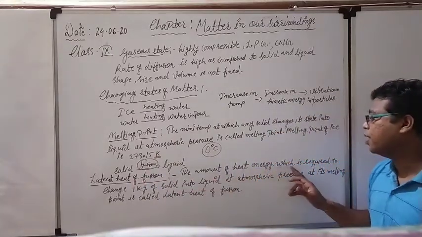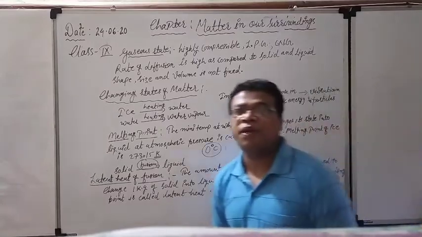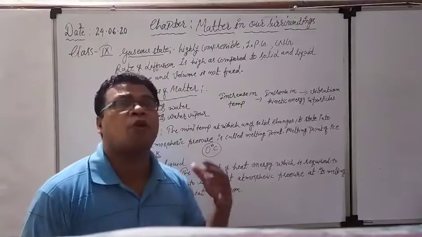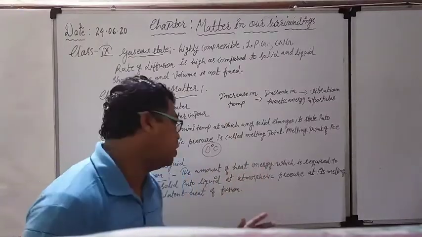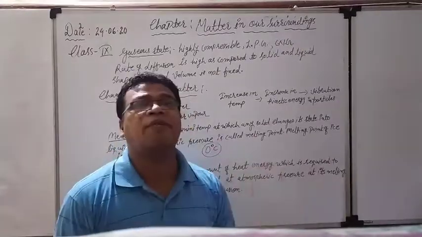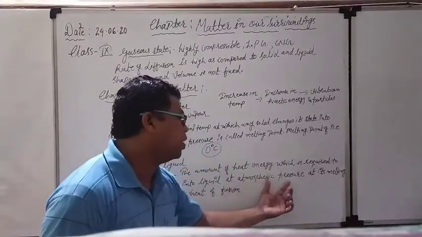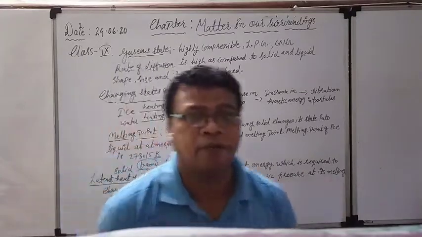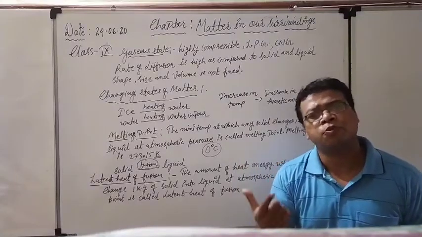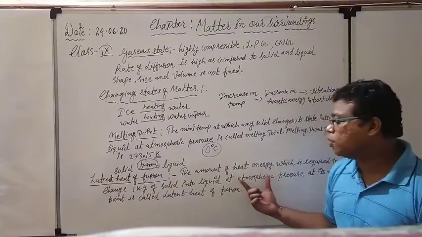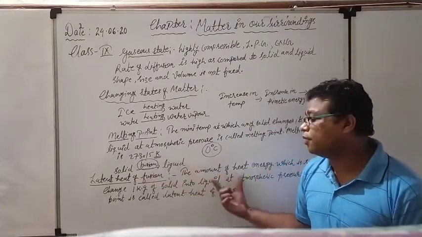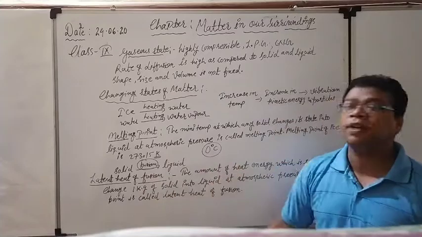The amount of heat energy which is required to change 1 kilogram of solid into the liquid state, but again at atmospheric pressure and at the melting point. Where should this whole process happen? At atmospheric pressure. And after that, at what? At the melting point. Because only when it is at the melting point will the solid convert into the liquid state. So this is known as the latent heat of fusion.